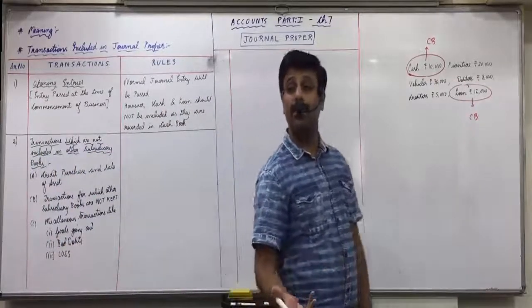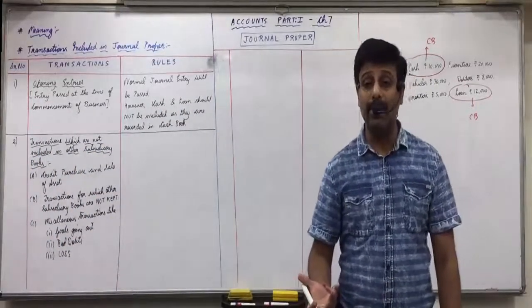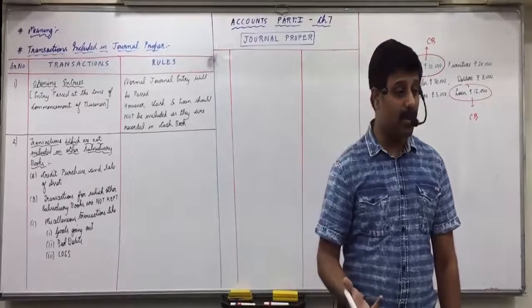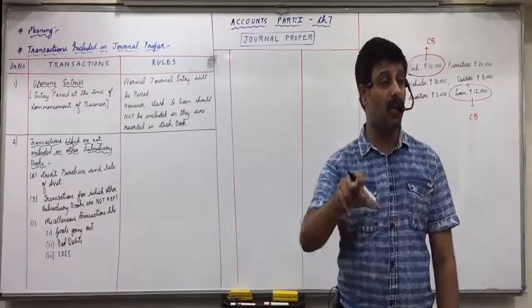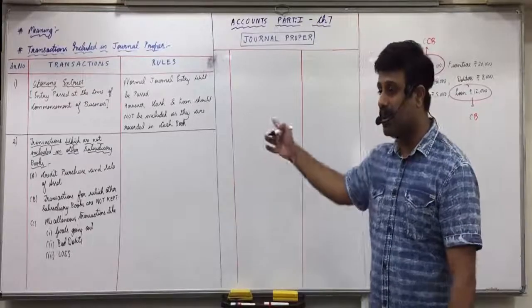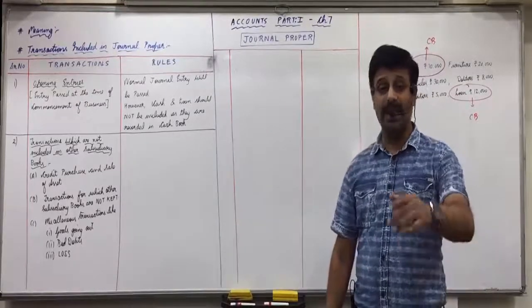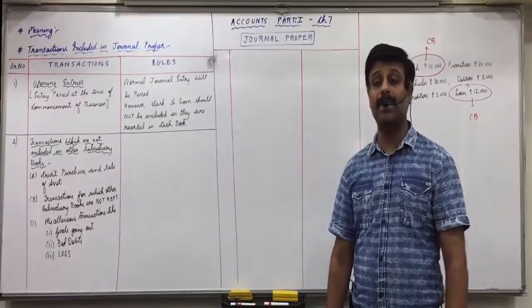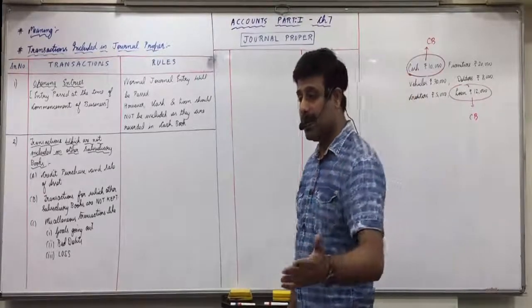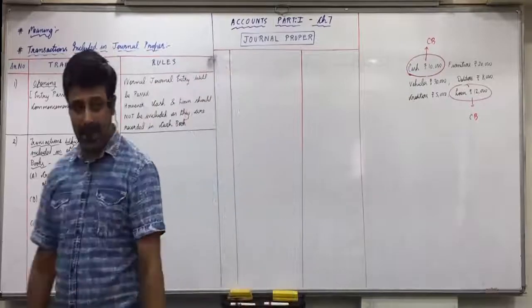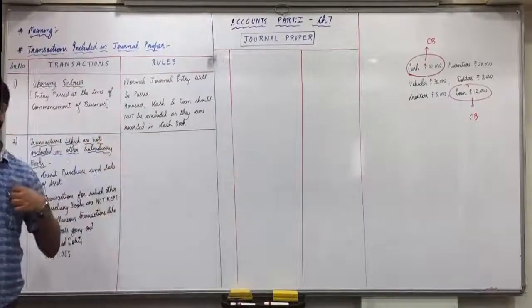Goods burned by fire. Can you write it in the sales book? Can you write it in the cash book? So if goods are burned by fire, loss by fire account debit to purchase account, that will come in general journal proper. Goods of 10,000 burned by fire, insurance company accepted a claim of 8,000. Then the insurance claim is receivable, debit the receivable. Insurance company account debit 8,000. Remaining 2,000 is our loss.